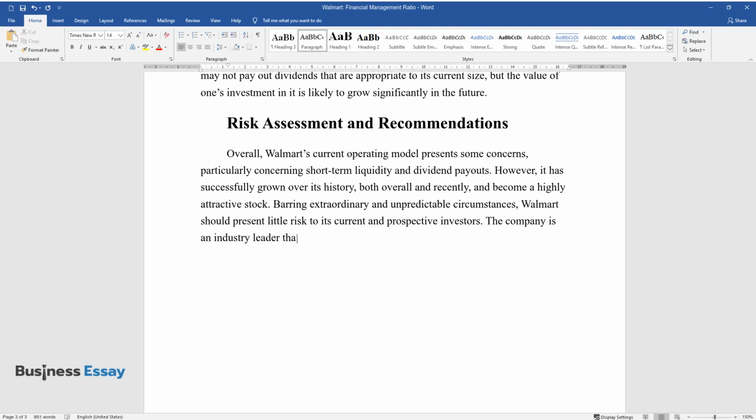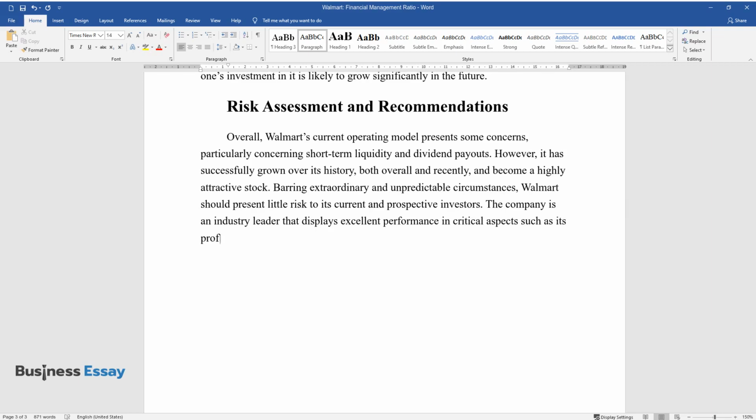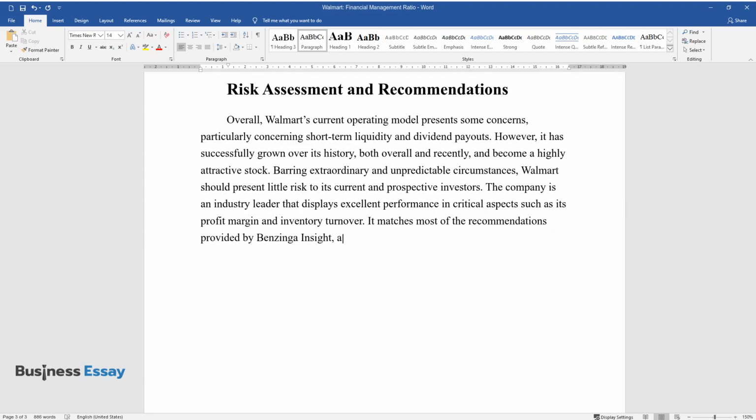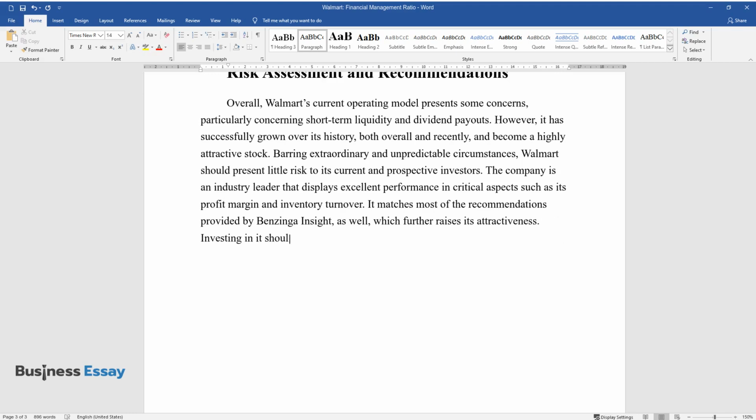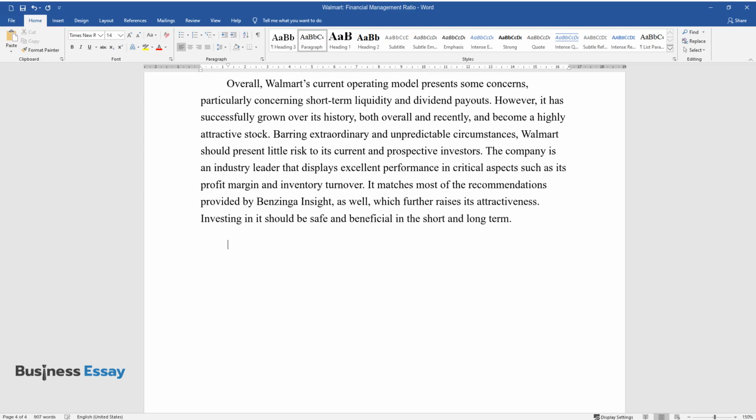The company is an industry leader that displays excellent performance in critical aspects such as its profit margin and inventory turnover. It matches most of the recommendations provided by Benzinga Insights, as well, which further raises its attractiveness. Investing in it should be safe and beneficial in the short and long term.